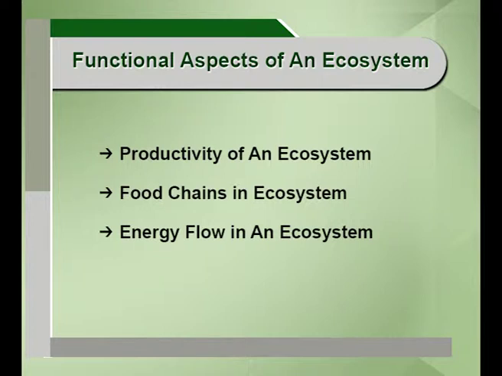First of all, energy flow in an ecosystem. Energy flow in an ecosystem is always unidirectional. The sun is the main source of energy. The various plants, a few photosynthetic bacteria, a few chemosynthetic bacteria, they trap this energy and through the process of photosynthesis they form the organic molecules or then form ATP or other things. So energy comes mainly from the sun.